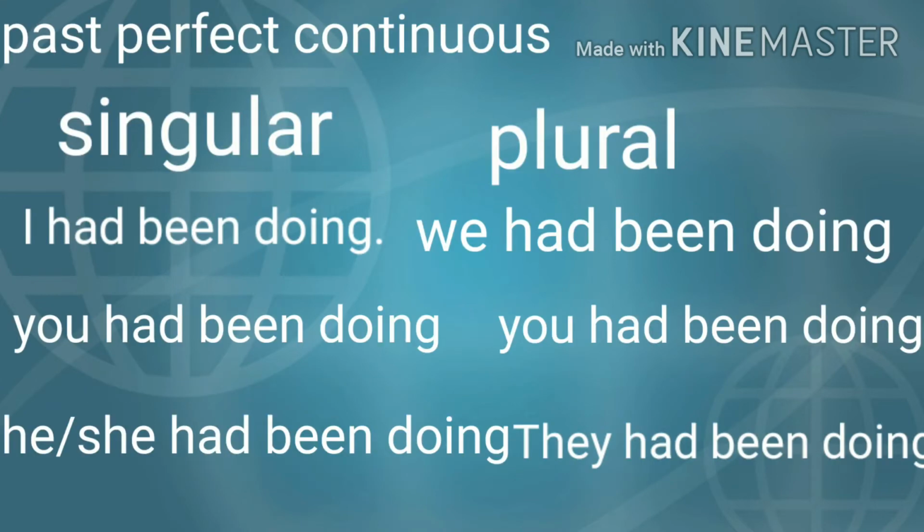Now let's move to the last form of past tense, that is past perfect continuous. In first person singular number, we will write I had been doing. Plural number, we had been doing. Second person singular number, you had been doing. Plural number also same, you had been doing. Third person singular number, he, she had been doing. And in plural number, they had been doing.